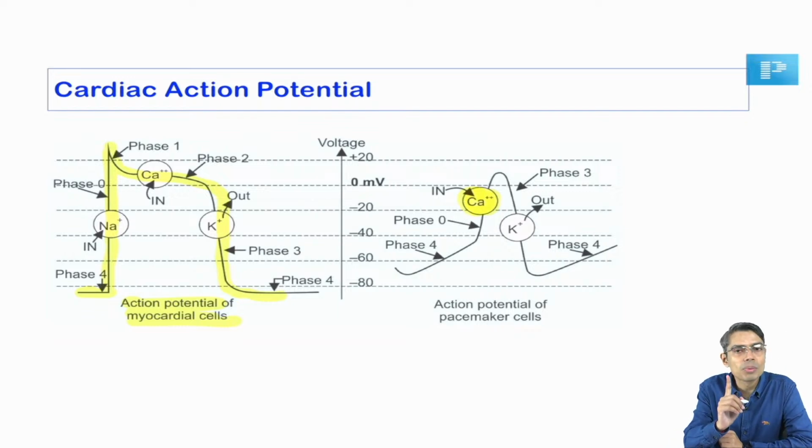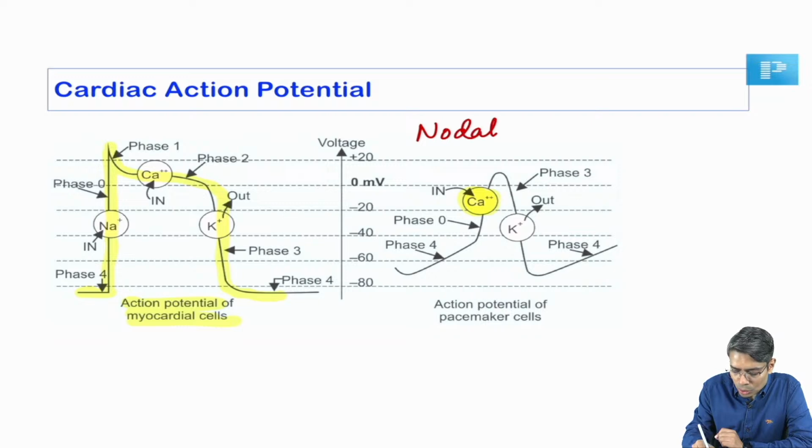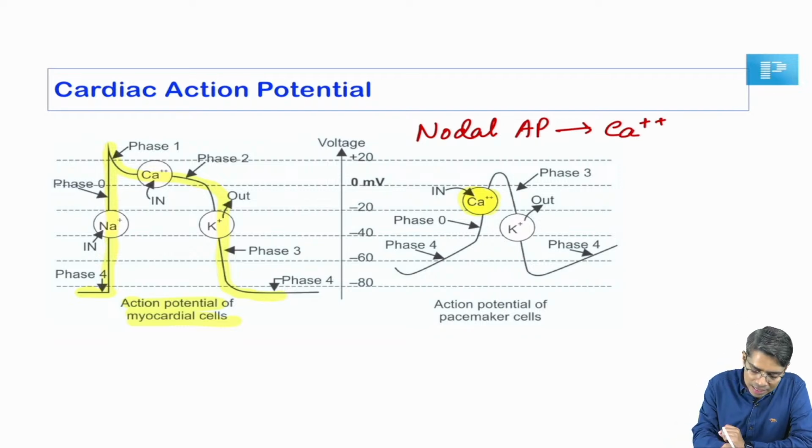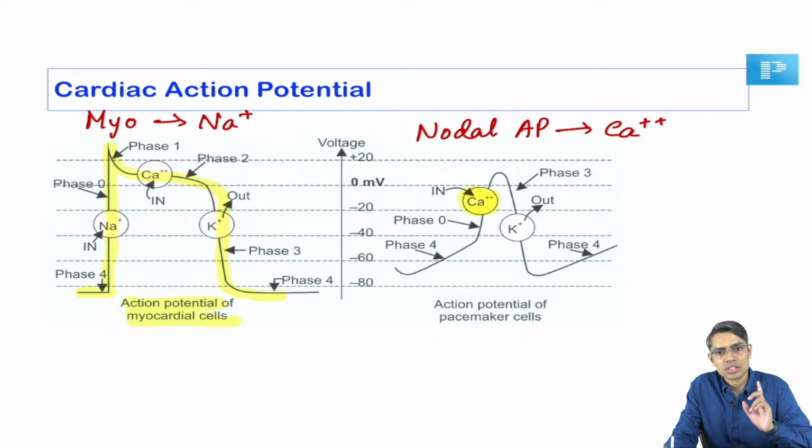So, two take home messages from this question. One is, if the question is asking about the nodal tissue action potential, what is the ionic basis, then it is the calcium, right. And if it is a question of myocardium, then it is the sodium which causes action potential in these two tissues. So, the detail I am not going to discuss here.